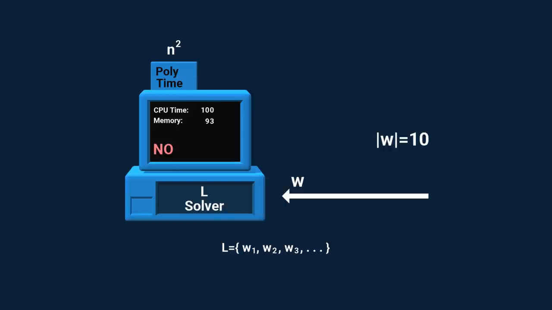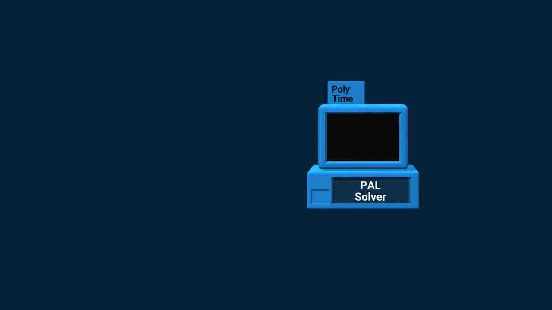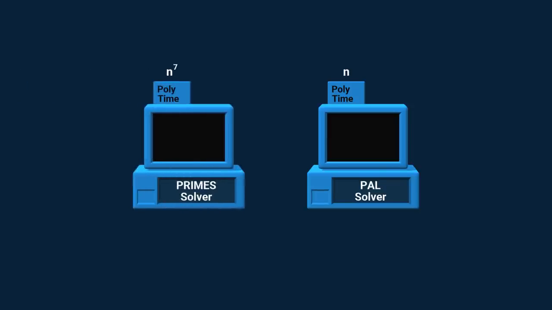A machine that satisfies the polynomial time constraint is considered to be efficient and practical. For example, this palindrome solver is very simple, so its runtime is bounded by a linear polynomial. It is common to specify only the degree of the polynomial and omit the specific coefficients. The prime solver's runtime is not worse than a degree 7 polynomial. N here is the number of digits in the input. A deterministic polynomial time algorithm for this problem was only discovered in 2002.